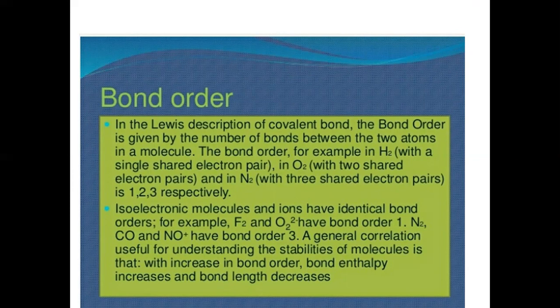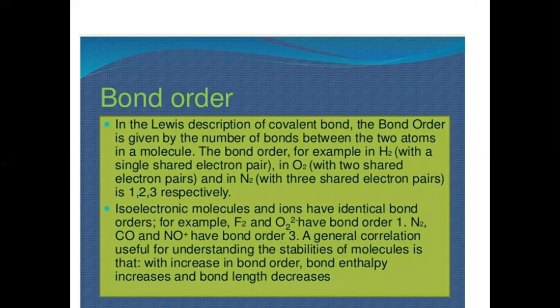And we know in N2 there is a triple bond, so there is no need to find out which bond is in carbon monoxide and NO plus. Because these are isoelectronic species and N2 has a triple bond, carbon monoxide and NO plus will also have a triple bond.